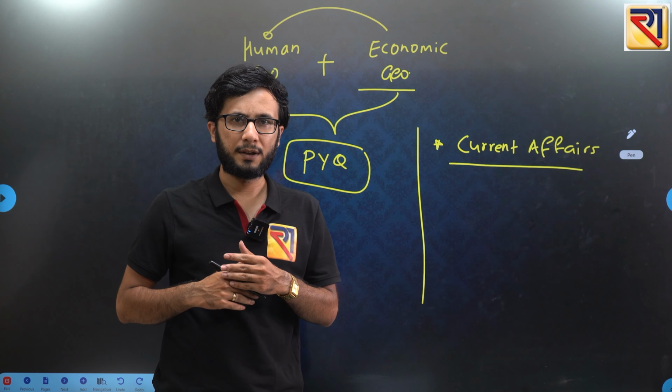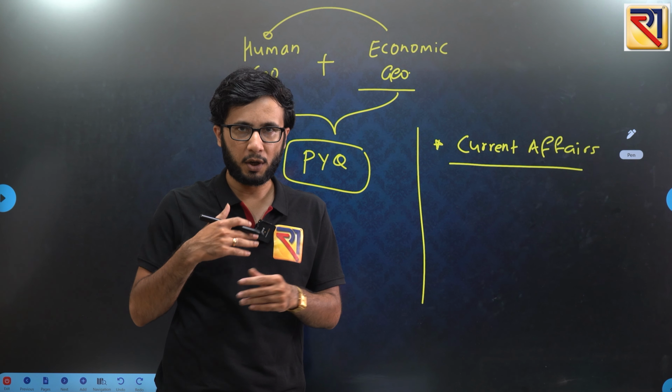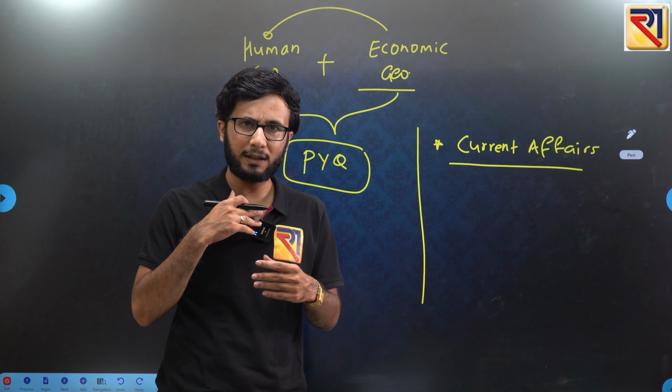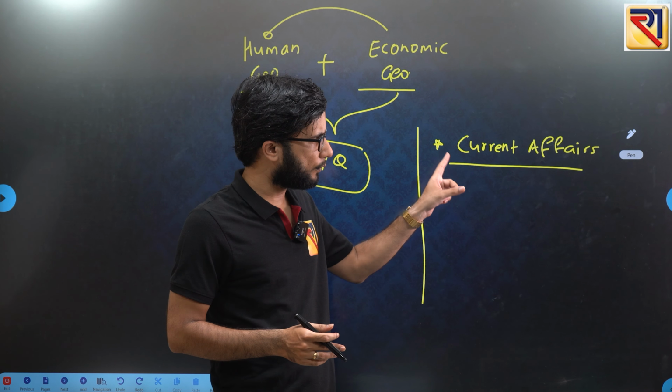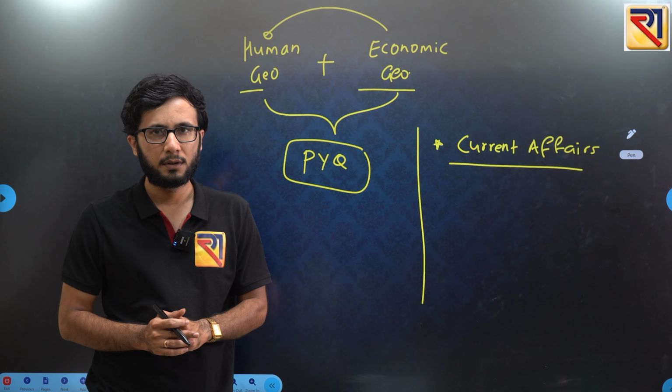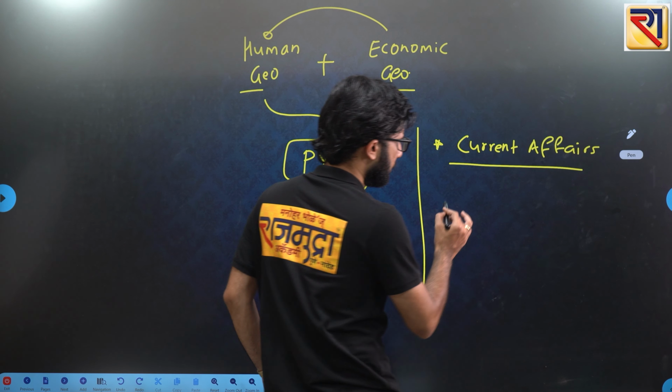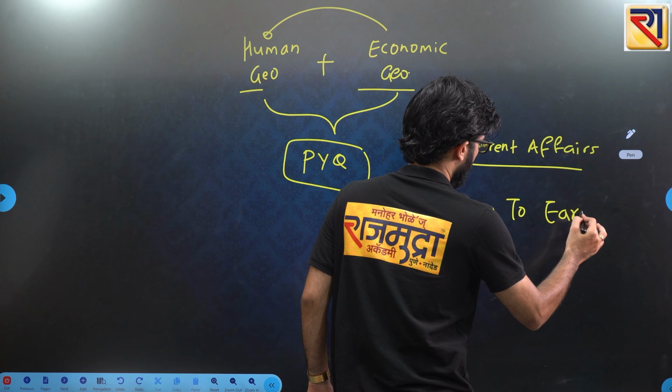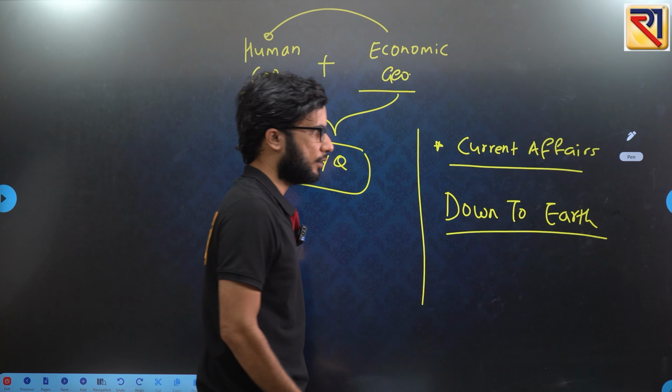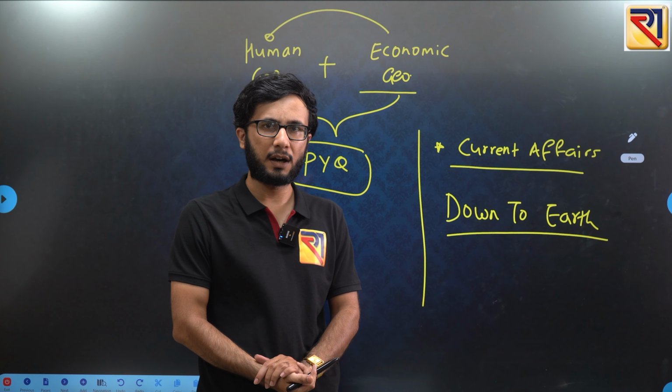Like you will be simply reading the polity or economy part quite clearly in that paper, but just try to find geography within the newspaper also. Also, there is this magazine called Down to Earth. There is also a website of this magazine. So you can regularly check this magazine, Down to Earth.